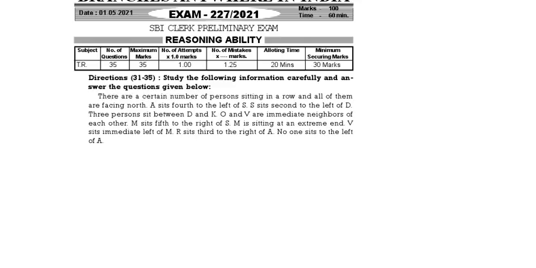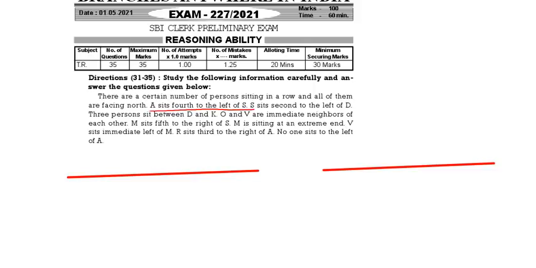Now here there are certain number of persons. We don't know the number of persons. So all of you draw two lines like this. We will see which one follows. Now see this one. A is sitting fourth to the left of S. Suppose this is A. This is S. Then S is sitting second to the left of D.